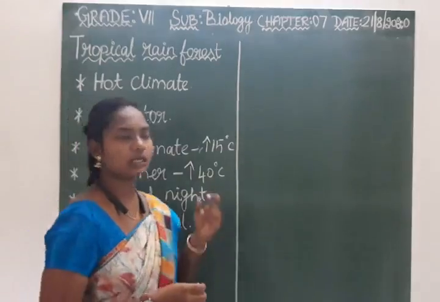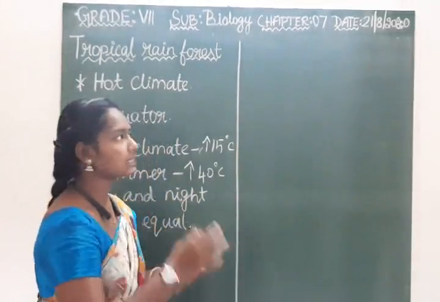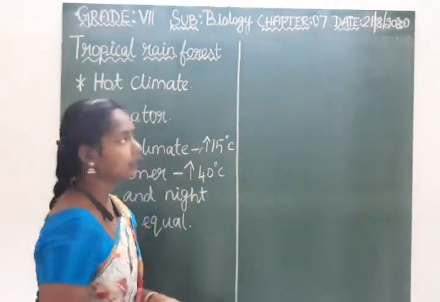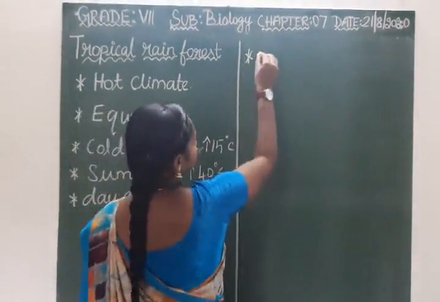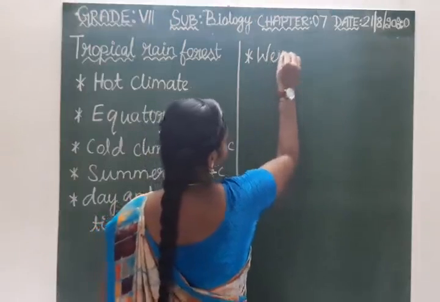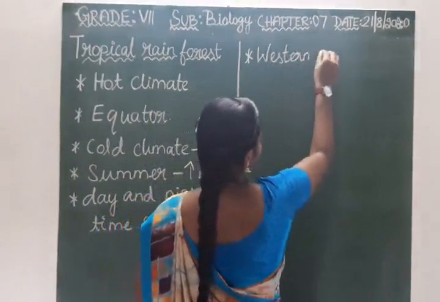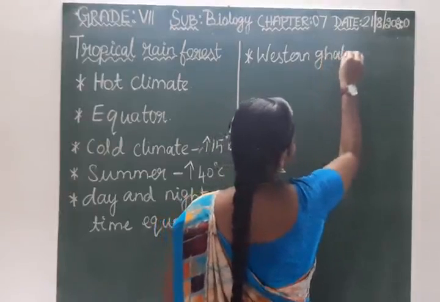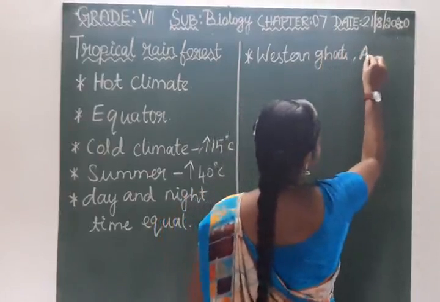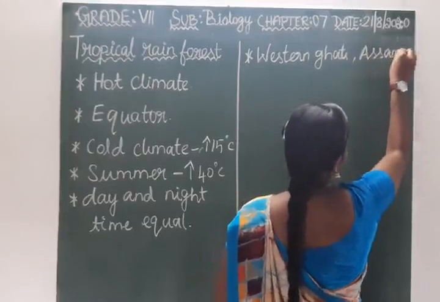These regions, the tropical rainforests, are present in several places on the earth. First, the Western Ghats, and Assam, which is in India.